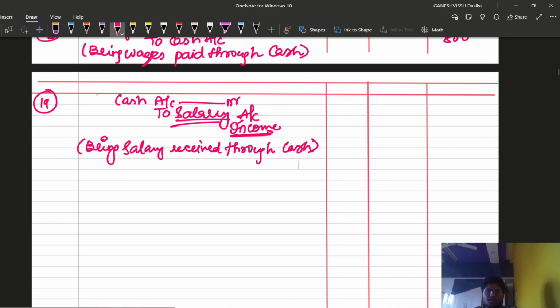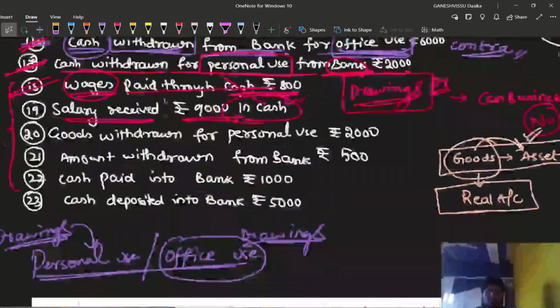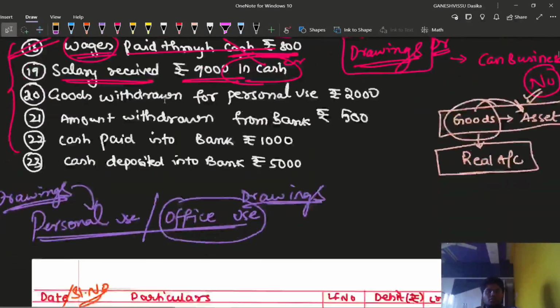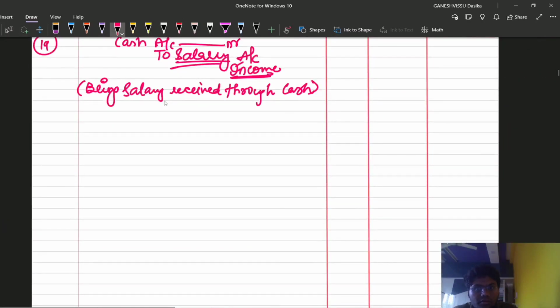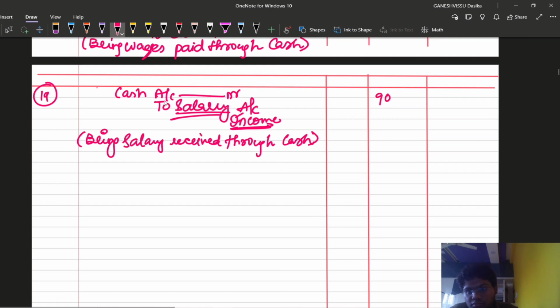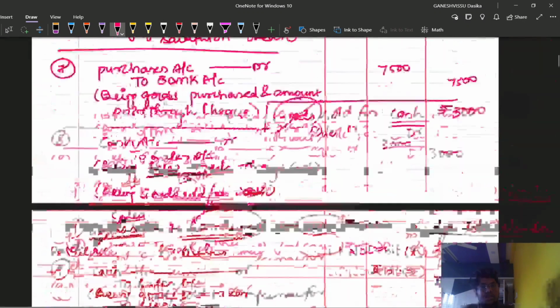Salary received through cash rupees 9000, friends. This is the entry, right? Now comes the 20th transaction. I hope you have understood this